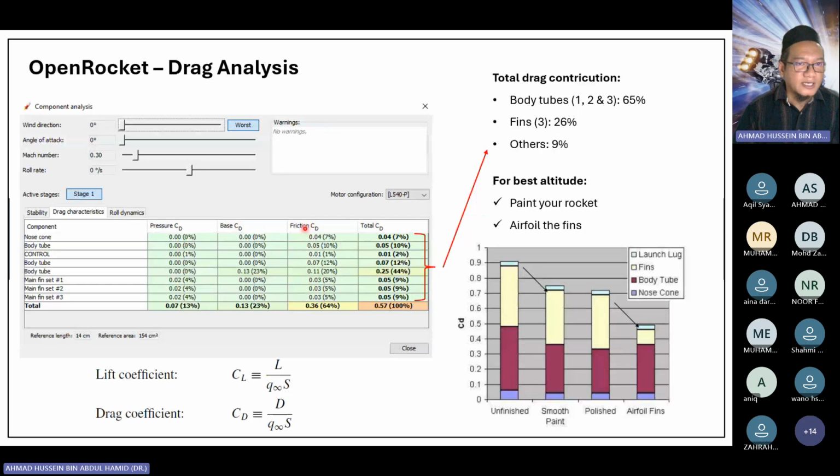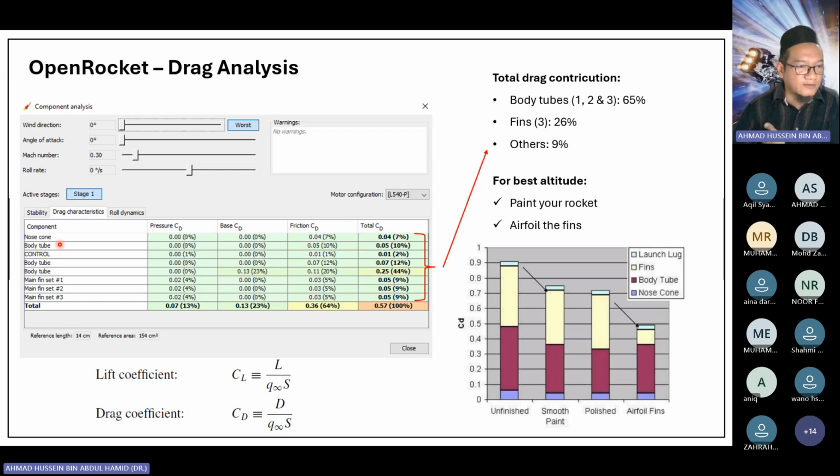So this is the drag analysis in OpenRocket. Once you have built your rocket, OpenRocket will give you this data. Here are the components. The good thing about OpenRocket is it will give you the drag for each component. It's not a drag for the whole rocket, but for each component: you have the nose cone, then you have body tube, and body tube and body tube. So why are there three body tubes? Because sometimes you design the rocket so that the body tube is allowed to be detached.